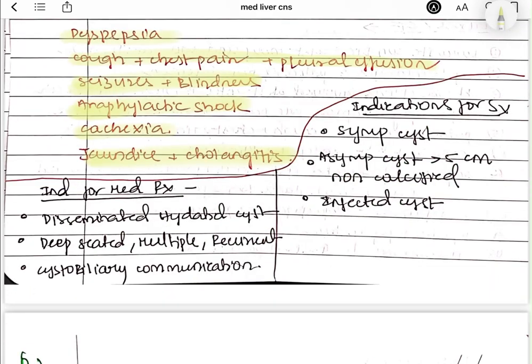Indications for the surgery: if there is any symptomatic cyst, you can see all the symptoms, and asymptomatic cyst which is greater than 5 centimeters and it is also not getting calcified, and also any infected cyst. So in all these conditions you can prefer this PAIR surgery. Now coming to indications for the medical treatment. So there is disseminated hydatid cyst, so we cannot go and remove everything from the body, right? And also in the deep seated, multiple or the recurrent cyst, surgical interventions can cause rupture of the cyst, so that's why we plan for medical treatment. And also if there is any cystobiliary communication.